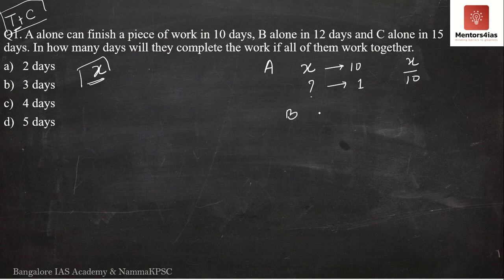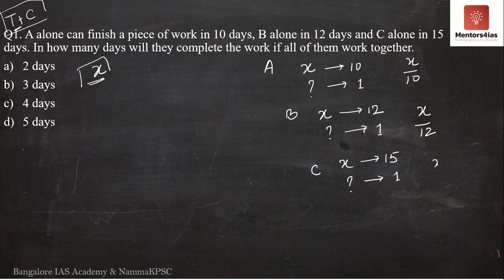Similarly, B can complete X amount of work in 12 days. Then how much amount of work is completed in one single day? This is nothing but X by 12. Similarly, C completes X amount of work in 15 days. Therefore, how much amount of work is completed in a single day? This is nothing but X by 15. So now the question is, what if A, B and C, all of them work together?